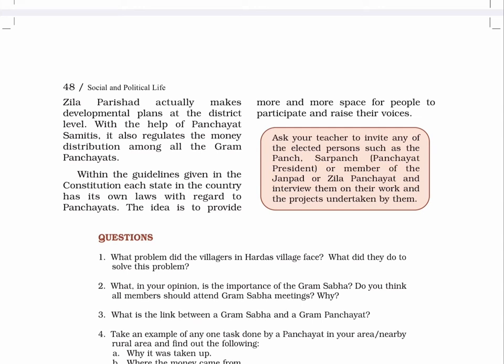Within the guidelines given in the Constitution, each state in the country has its own laws with regard to Panchayats. The idea is to provide more and more space for people to participate and raise their voices. There is a pink box given here on page number 48, which says, "Ask your teacher to invite any of the elected persons such as the Panch, Sarpanch or Panchayat President or member of the Janpad or Zilla Panchayat and interview them on their work and the projects undertaken by them."